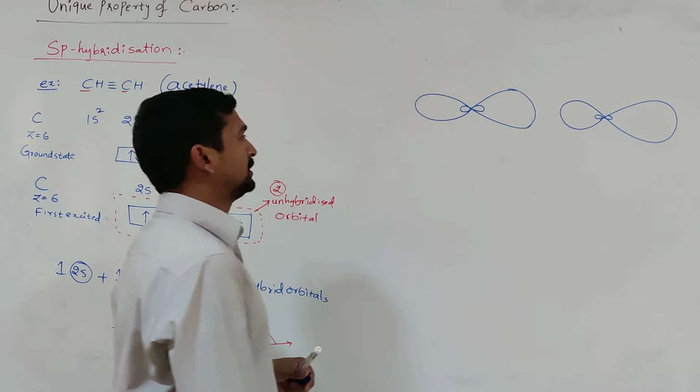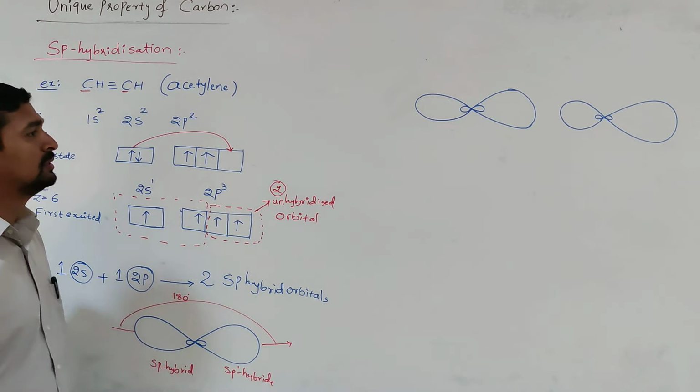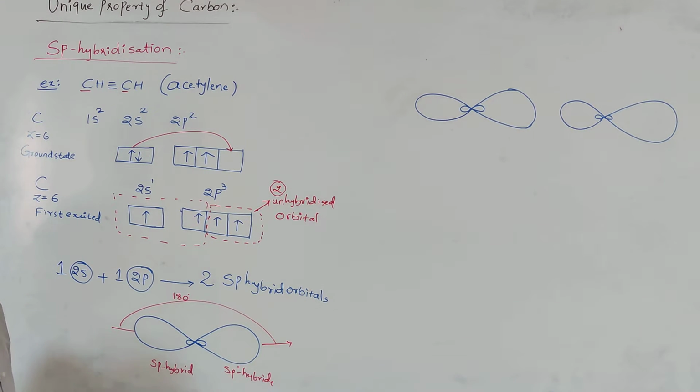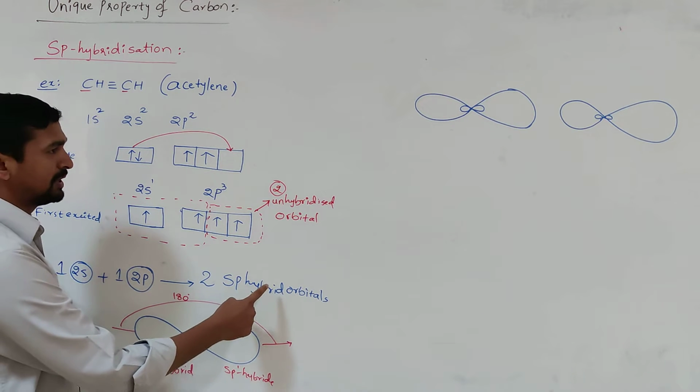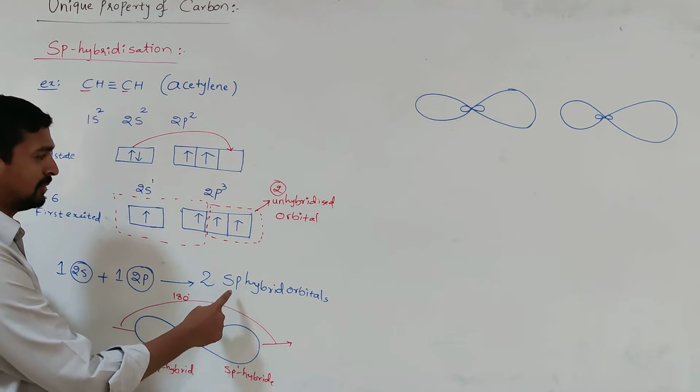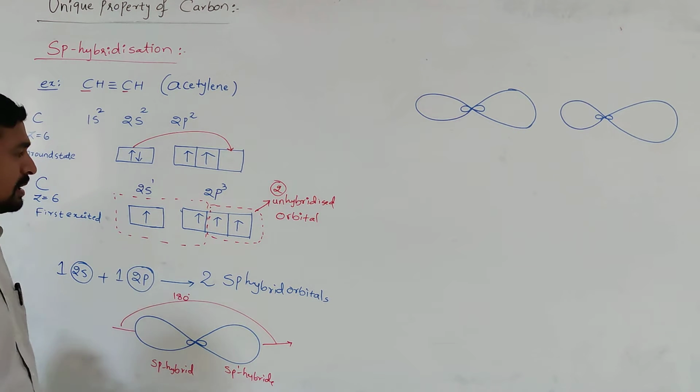So at each carbon atom, two sp hybrid orbitals are present. And not only the sp hybrid orbitals, at each carbon atom the unhybridized orbitals are present.